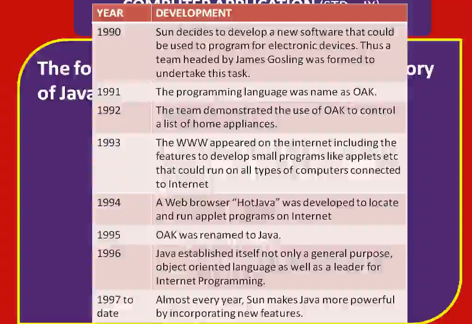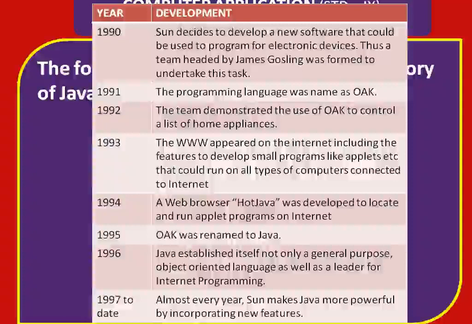Then in 1995 Oak was renamed to Java, because before that Oak was a trademark technology, so it was needed to rename it Java. So it was done in 1995. Then in 1996, Java established itself not only as a general purpose object-oriented language but also as a leader for internet programming.